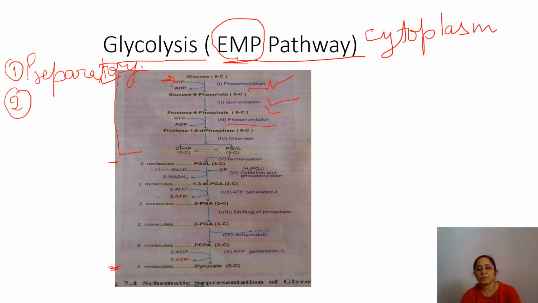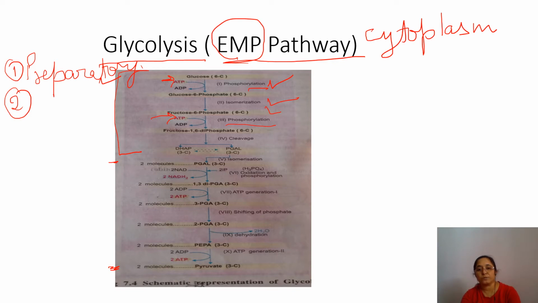Now during this, fructose 6-phosphate will convert into fructose 1,6-diphosphate, and here also one ATP molecule is utilized. So these three steps up to here are described as the preparatory phase of glycolysis, isn't it?